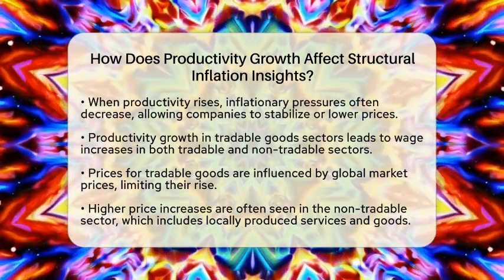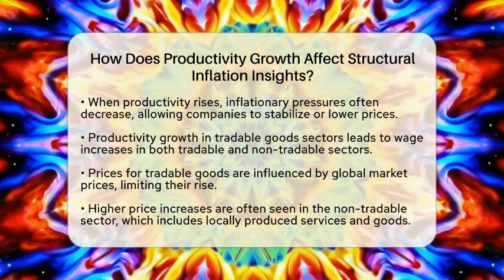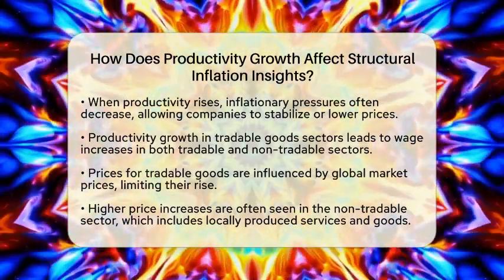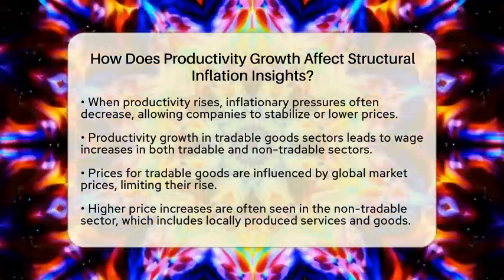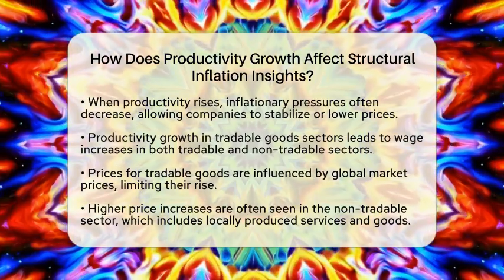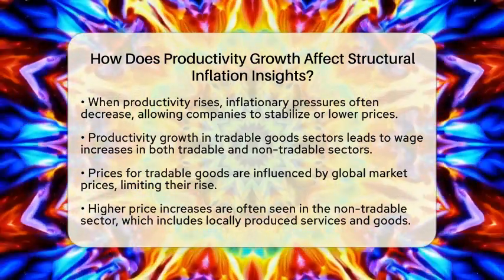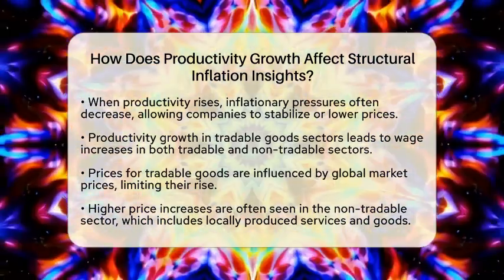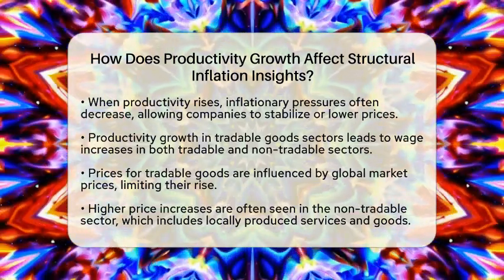Now, let's look at how this works across different sectors. If productivity grows faster in the sector that produces goods for trade, wages in both tradable and non-tradable sectors tend to increase. However, prices for tradable goods are often influenced by global market prices. This means they do not rise as much, leading to higher price increases in the non-tradable sector, which includes services and goods produced locally. This can contribute to overall inflation.